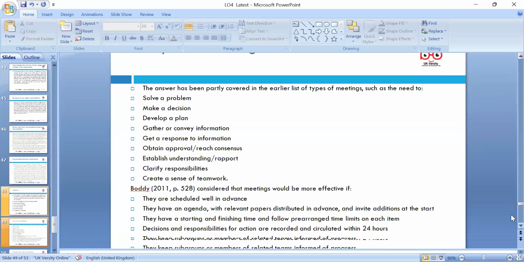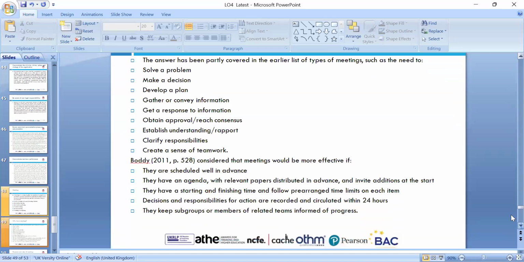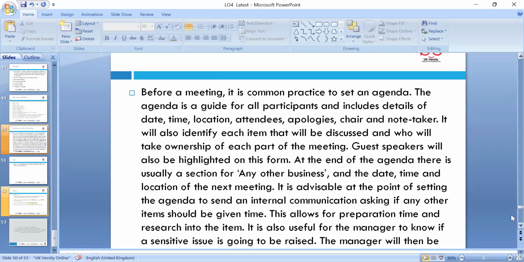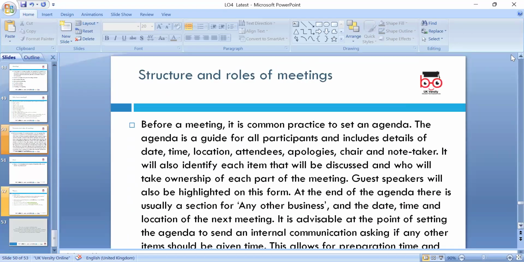Those we can do, and we can look at the schedule being set in advance. It's better to set your agenda for the next year, not just at least 24 hours before. We can keep it short and simple and up to date with all, and the structure and the role of the meeting.